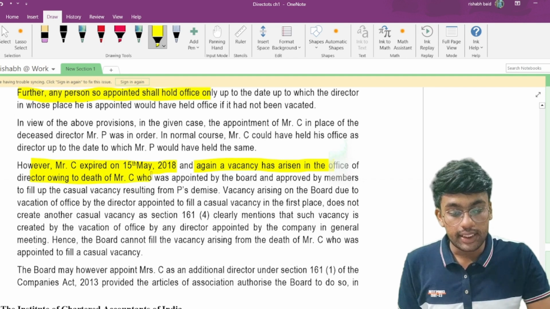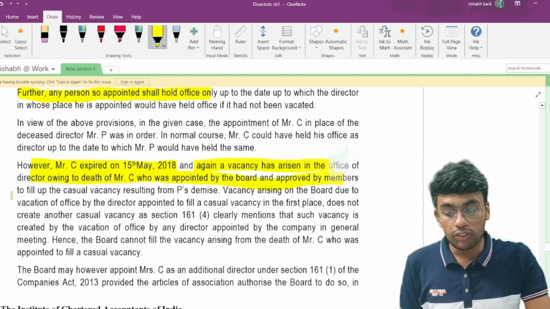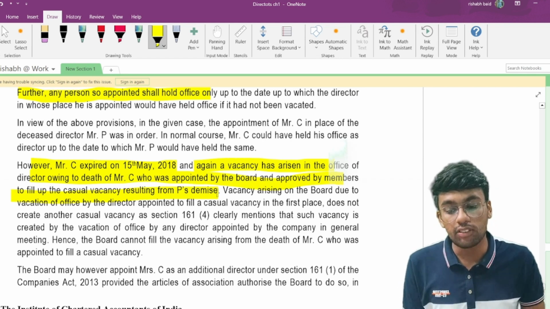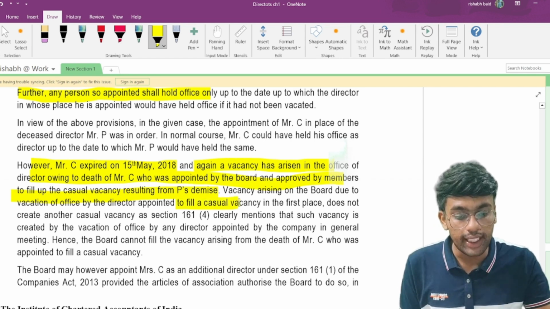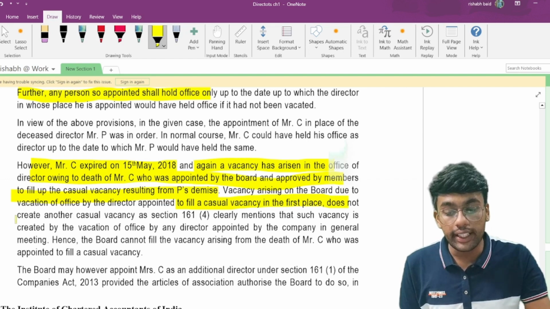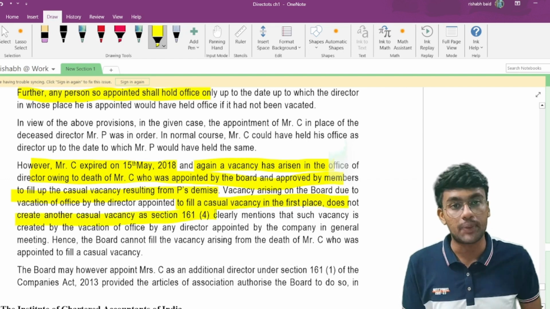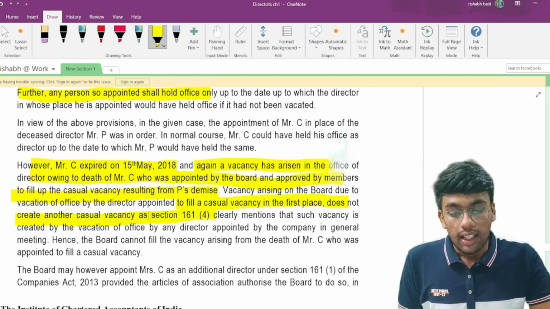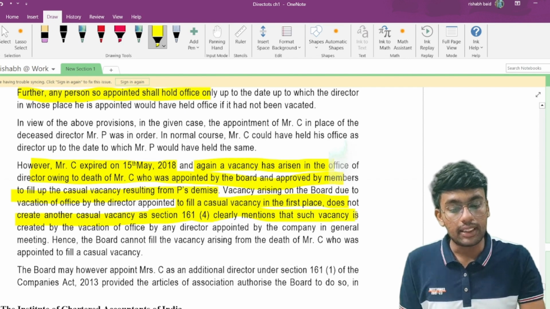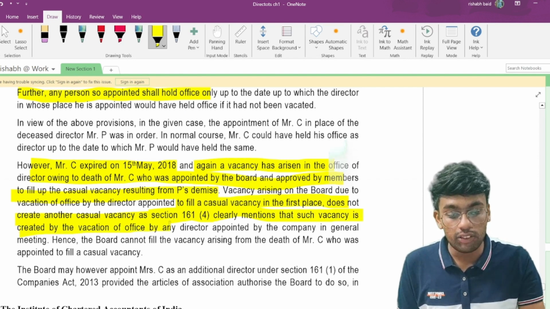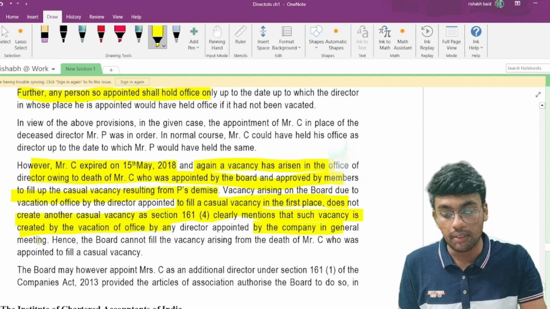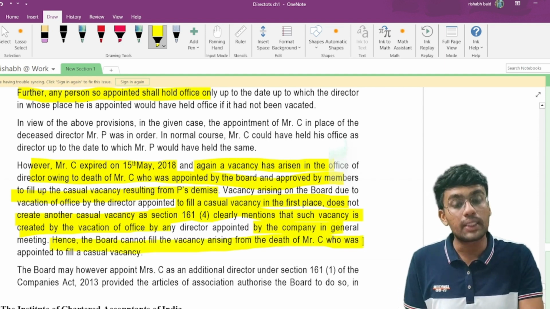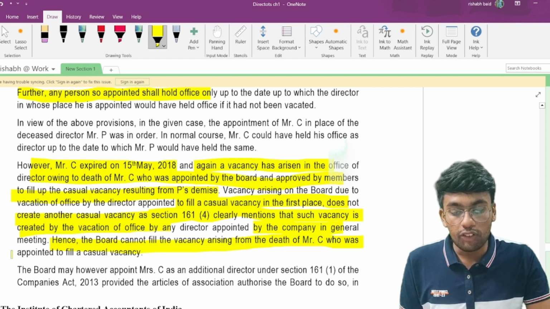Directors owing to the death of Mr. C, who was appointed by the board and approved by the members to fill up the casual vacancy resulting from P's demise. A vacancy arising on the board due to vacation of office by the director appointed to fill a casual vacancy in the first place does not create another casual vacancy under section 161 subsection 4. So this vacancy you cannot say is a casual vacancy, as section 161 subsection 4 clearly mentions that such a vacancy is created by the vacation of office by a director appointed by the company in the general meeting. Hence the board cannot fill the vacancy arising from the death of Mr. C, who was appointed to fill a casual vacancy.